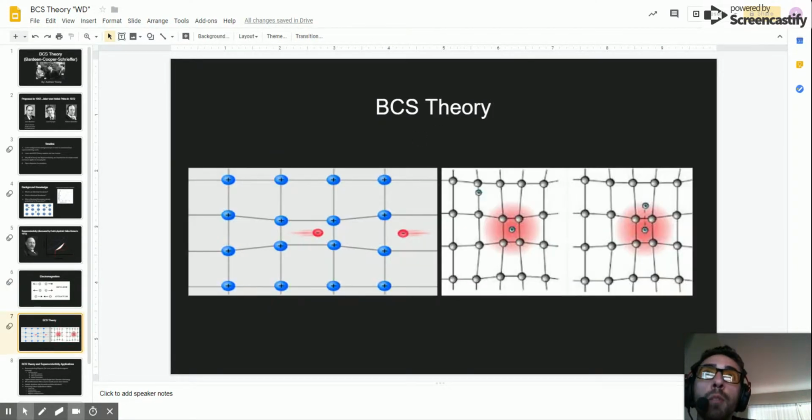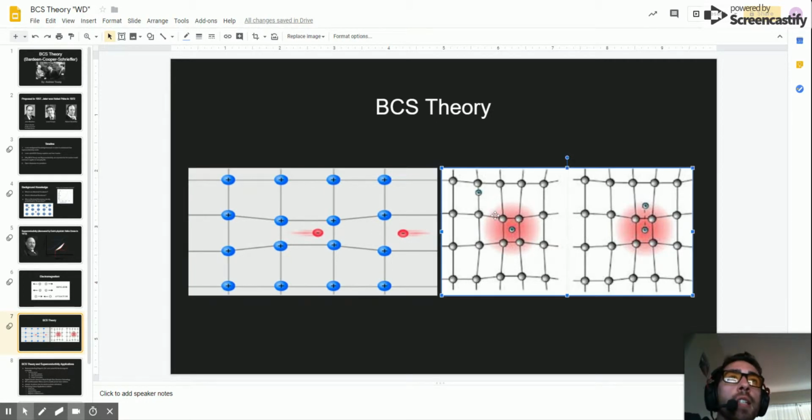Now let's begin to talk about BCS theory. Let's take this image on the left first. These blue atoms, like earlier, represent the atoms of the metal itself. And then the red atoms represent the electrons, the particles of electricity. As we all know, electrons are negatively charged, and these atoms of the metal will be positively charged. And as you can see, when the electrons are traveling through the material, they attract these positively charged atoms of the metal and bring them closer to each other, and closer to the electron.